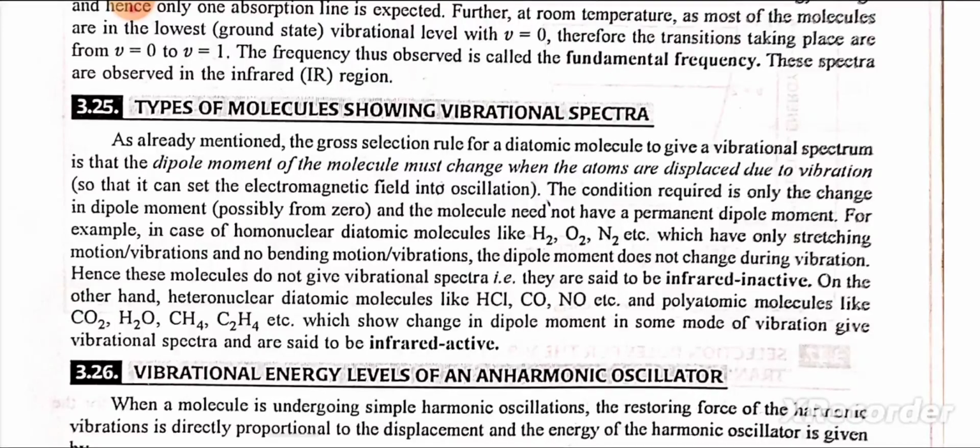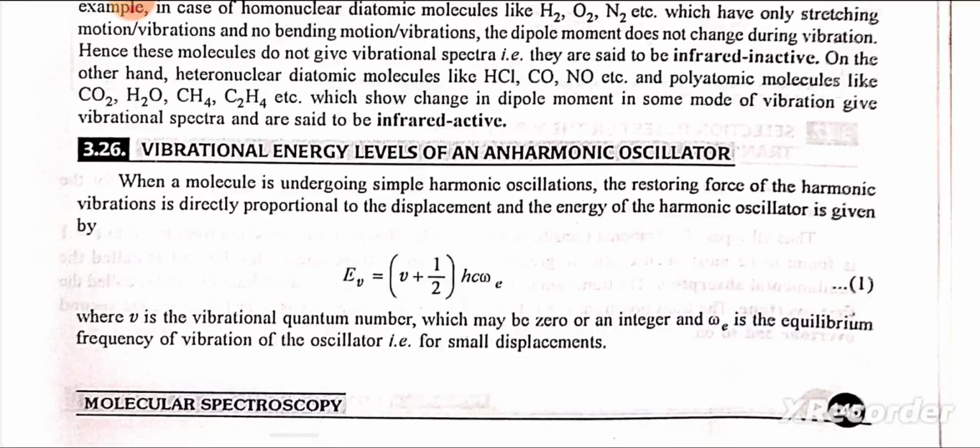For example, in case of homonuclear diatomic molecules like H2, O2, N2, etc., which have only stretching motion, vibrations, and no bending motion or vibrations, the dipole moment does not change during vibration. Hence, these molecules do not give vibrational spectra, that is, they are said to be infrared inactive. On the other hand, heteronuclear diatomic molecules like HCl, CO, NO, etc., and polyatomic molecules like CO2, H2O, CH4, C2H4, etc., which show change in dipole moment in some mode of vibration, give vibrational spectra and are said to be infrared active.